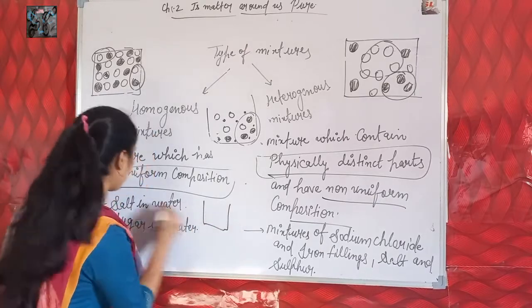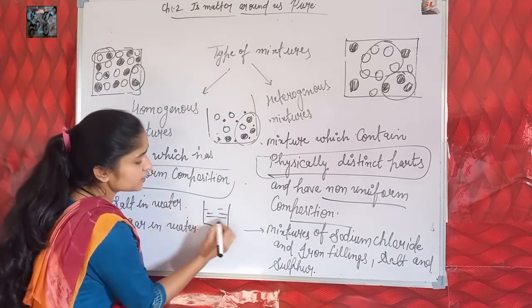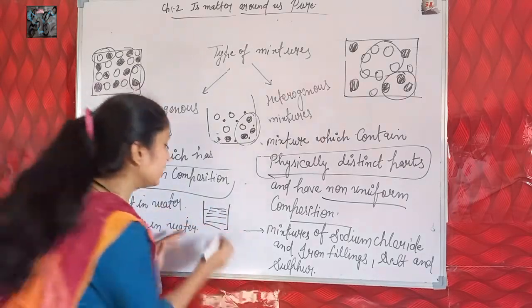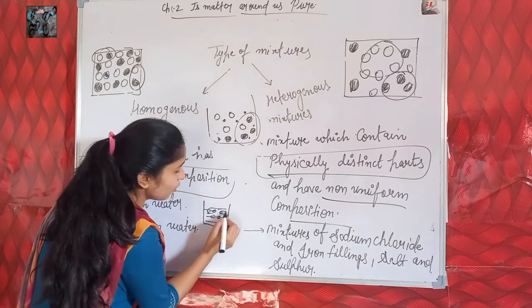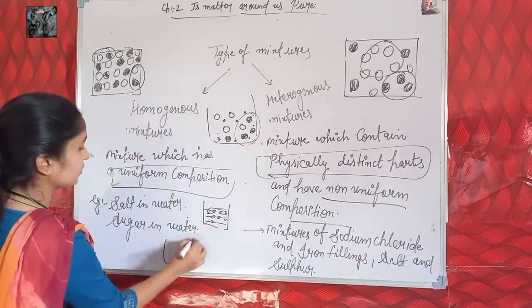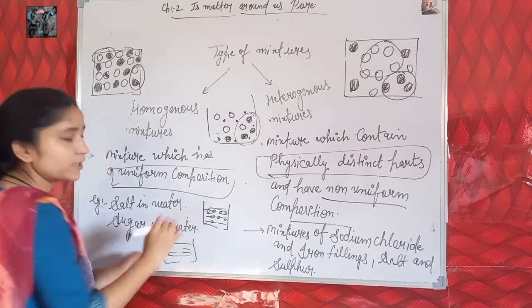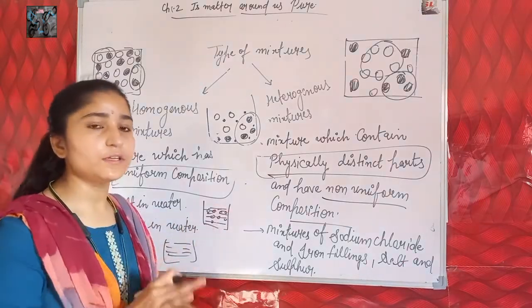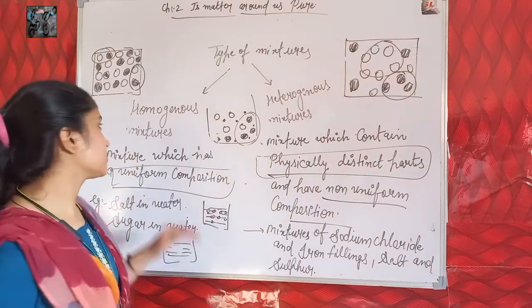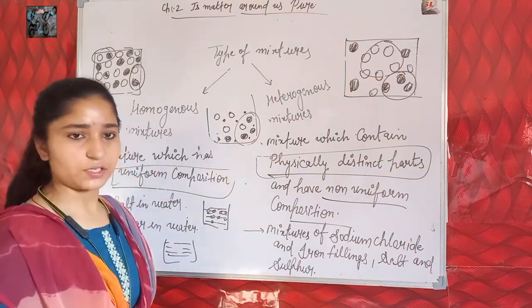If we take a mixture of salt in water, it means particles of salt and particles of water are evenly distributed in the whole mixture. So this is a homogeneous mixture. Sugar in water, particles of sugar and particles of water are also evenly distributed in the whole mixture and form a uniform composition. So this is also a homogeneous mixture.